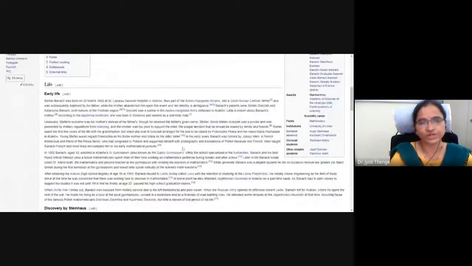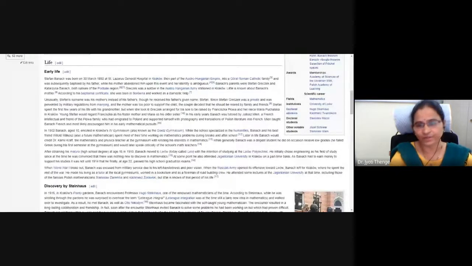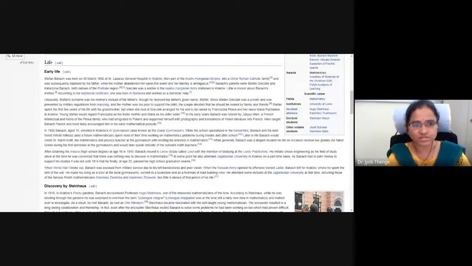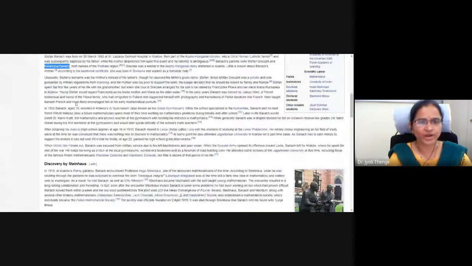It is always interesting to know about the life history of the mathematician. Therefore, I suggest everyone to read about the life history. If you want to read in Marathi, you can read a book on Ganit written by Achyut Godbole sir. If you read information about him, the surname Banach was given by his mother. It is not a surname from his father. The name of his father is Stephen Greczek and the name of his mother is Tatiana Banach. Some story was given; I think you can read it.